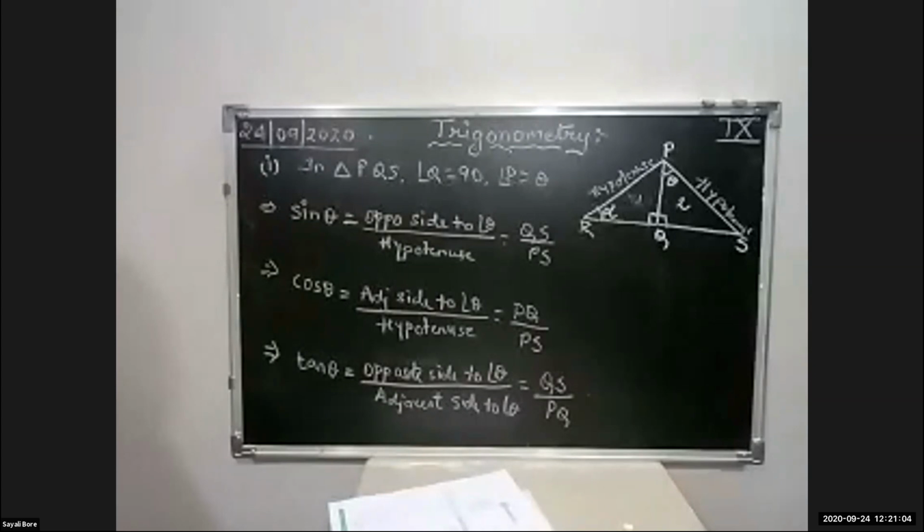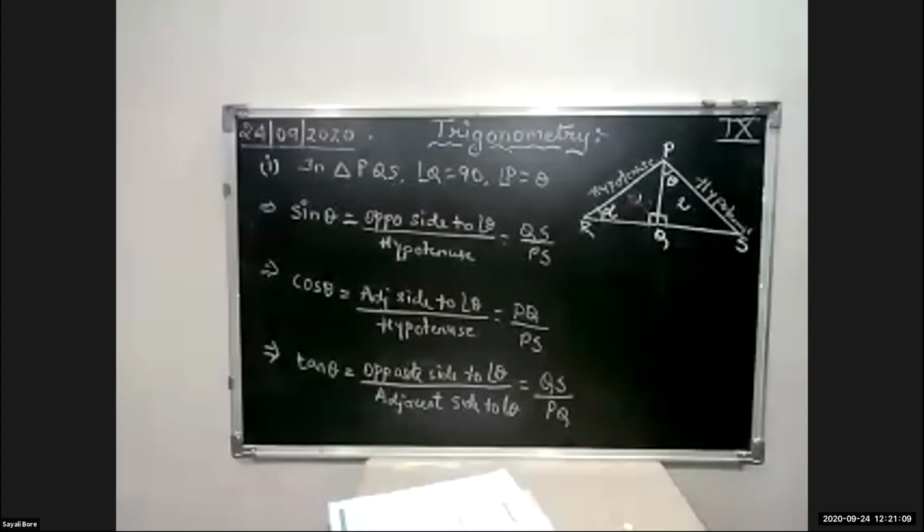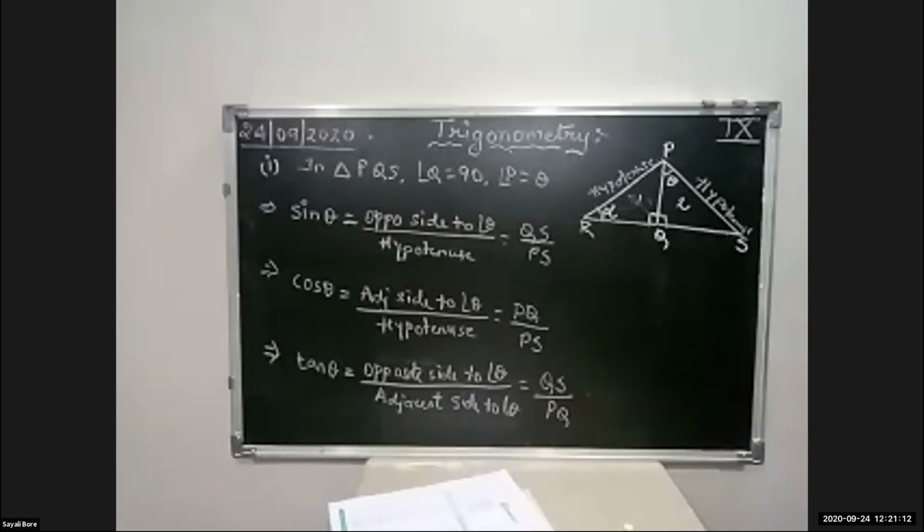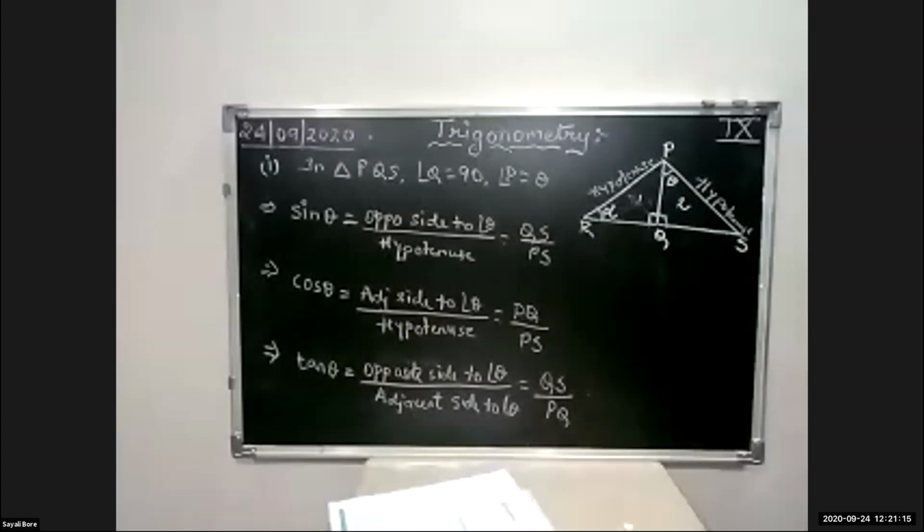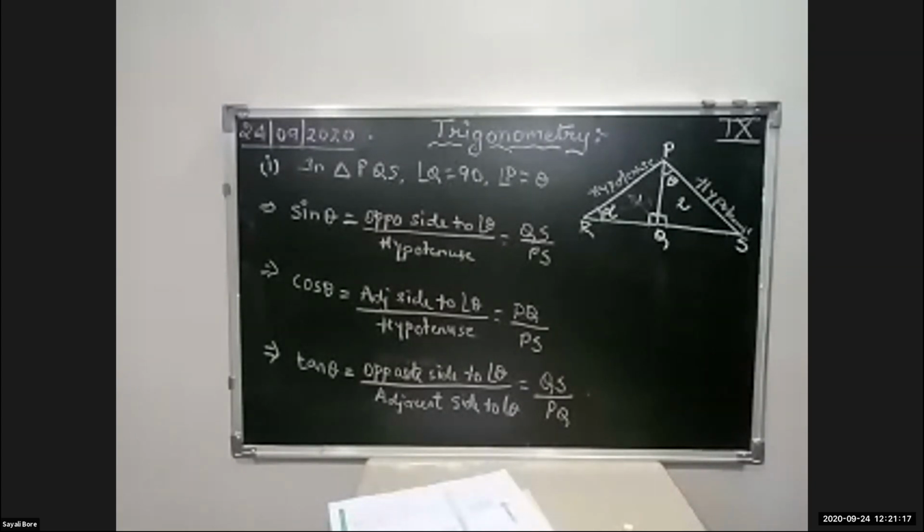So I think it is very simple to identify the hypotenuse and at the same time to identify the opposite and adjacent sides given to a particular angle. Whenever a triangle is given to you, first of all you have to identify the hypotenuse.